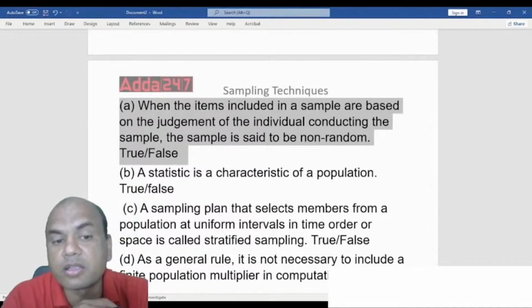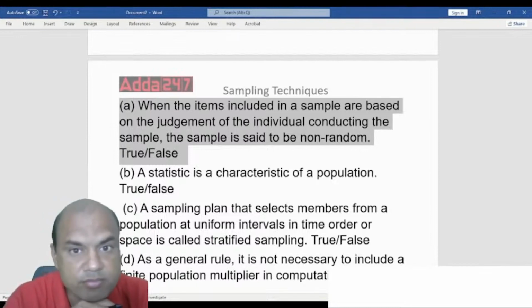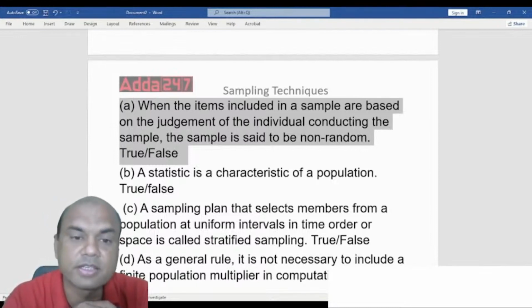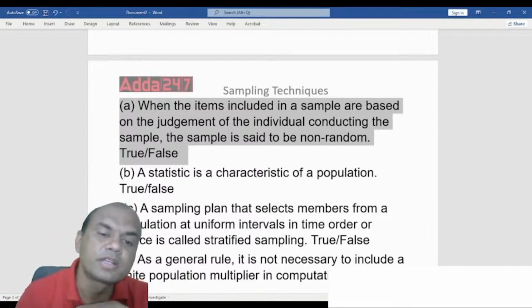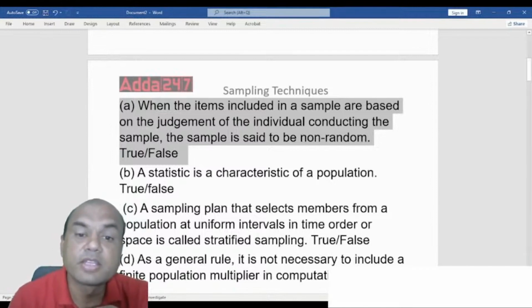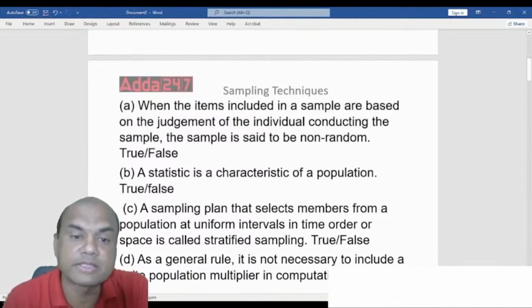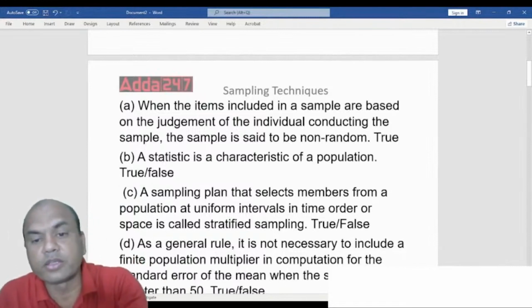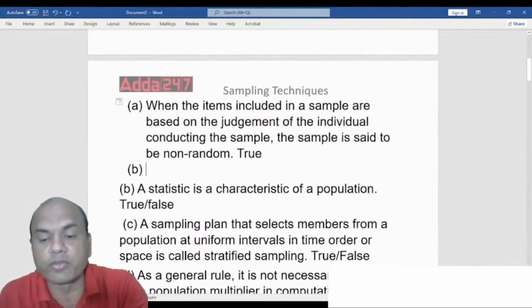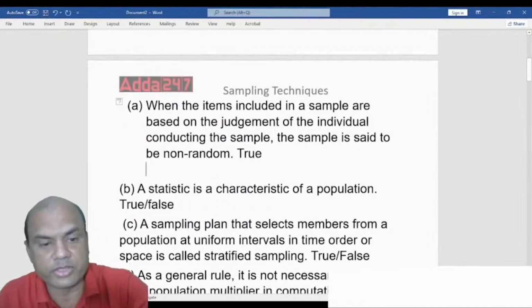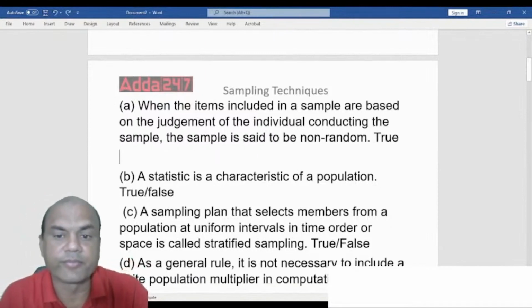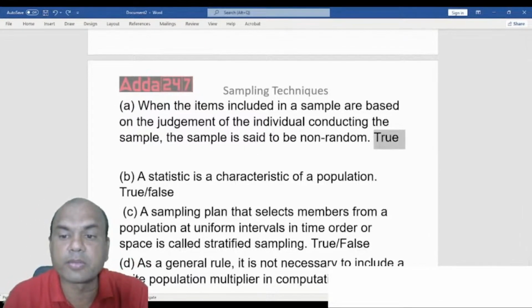Individual conducting the sample. Judgment of the individual conducting the sample. Yes, it is. Correct. The answer is here. Individual conducting the sample. This is a type of non-probability sampling. So the answer for this is true, everyone. Let me mark it over here.